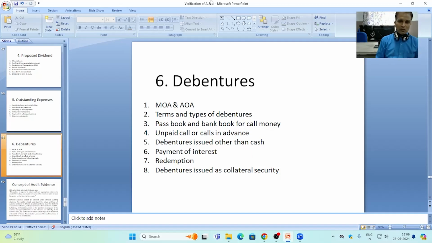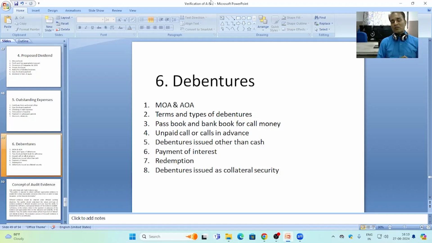If the company issues redeemable debenture, then provision for redemption of debenture should be checked by the auditor, and type of redemption will also be checked by the auditor with the accounting treatment, whether there has been a provision made or not. The redemption in terms of lump sum amount or by installment. Redemption will be on premium or at par. All these things have to be checked by the auditor in the process of verification of debentures.